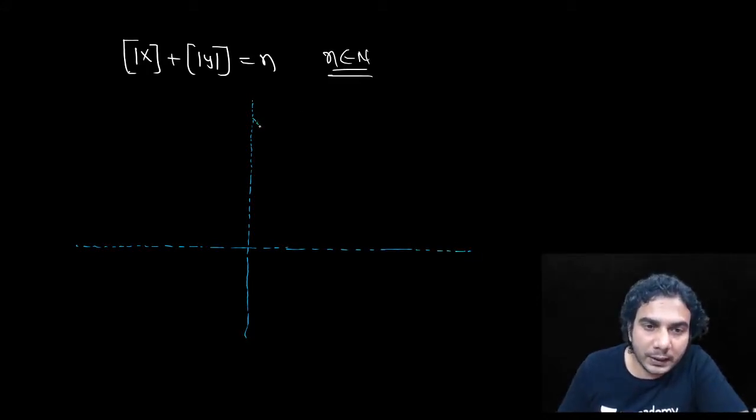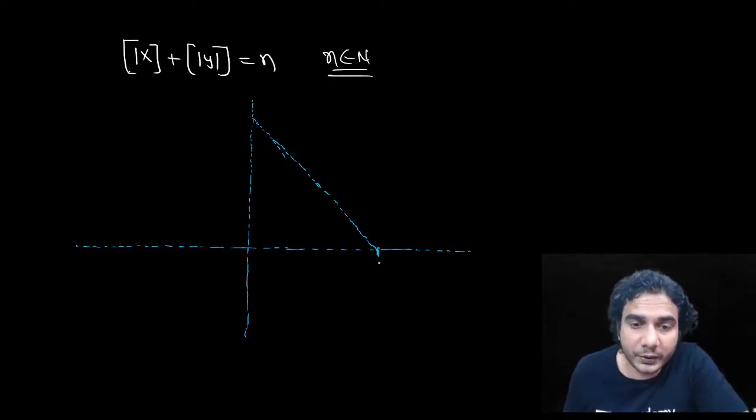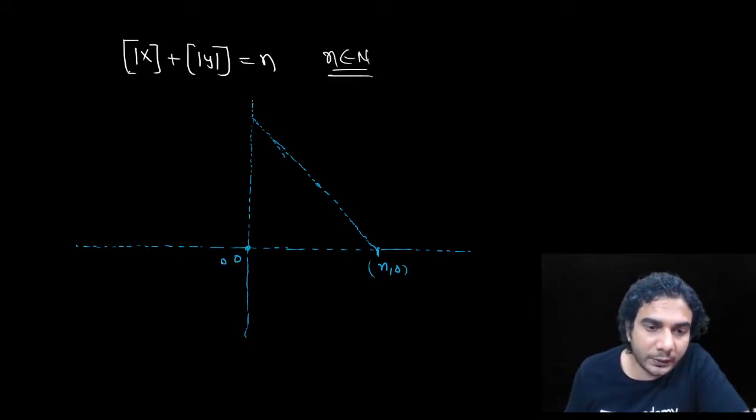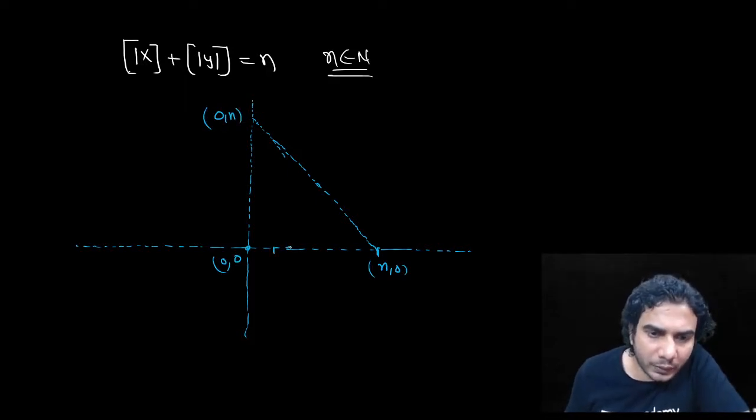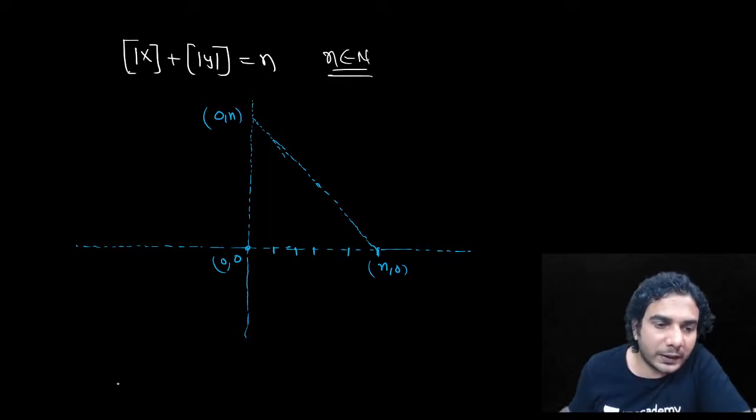When you draw this line, it will cut the x-axis at n comma 0. Before, in the previous example, it was cutting at 2 comma 0. So n comma 0, and this is 0 comma 0, and this is 0 comma n. All right, so if you divide 1, 2, 3 and so on up to n minus 1, boxes will come like this.